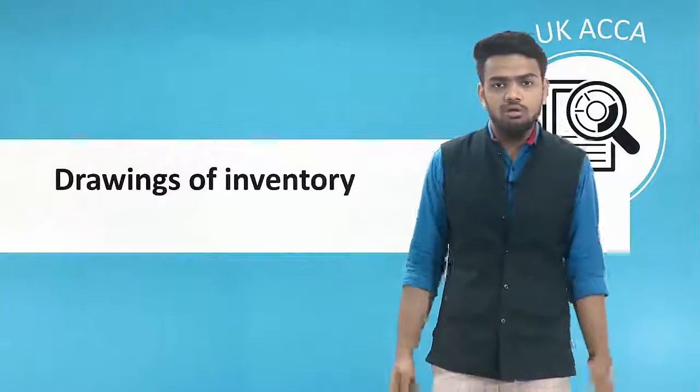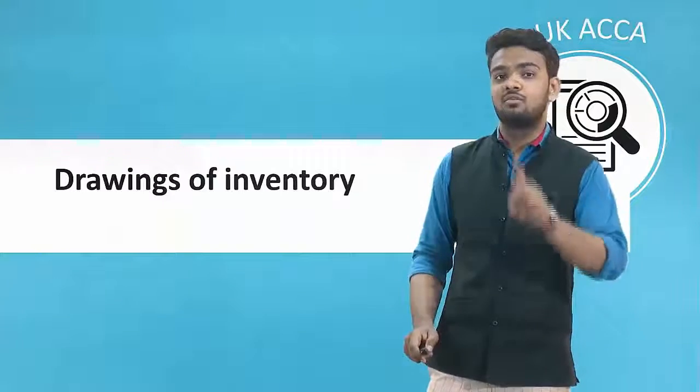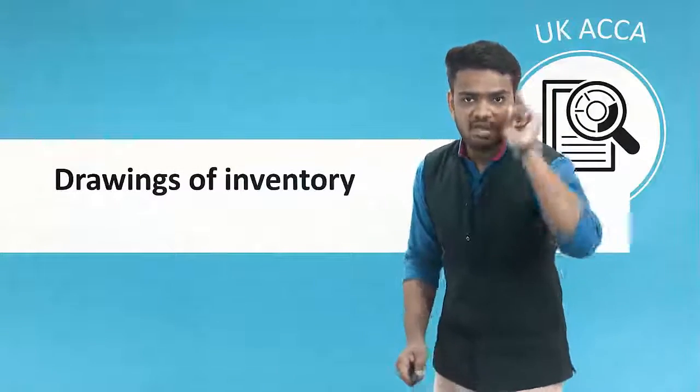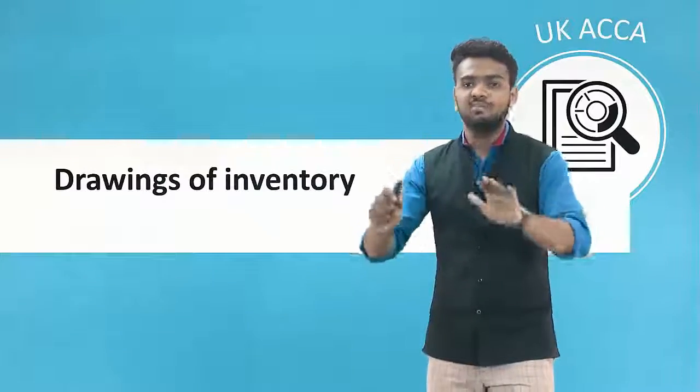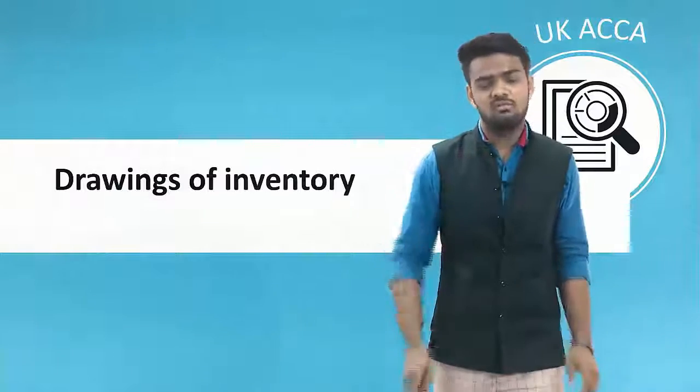What do you do? It's your own shop. You are the owner, but for accounting, you as an owner and your business are separate persons. It's known as withdrawal, it's known as drawings.